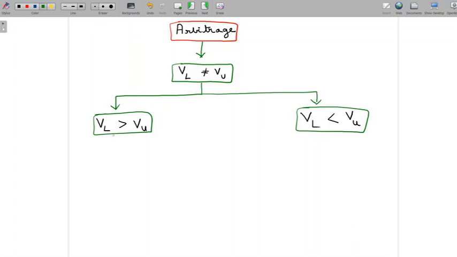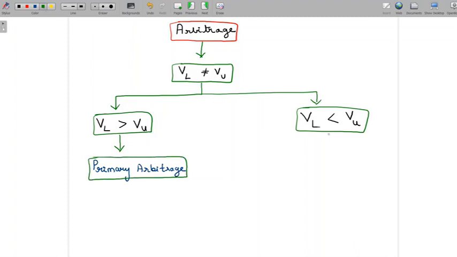So either the levered firm is higher in value than the unlevered firm or is lesser in value than the unlevered firm. Now, if the levered firm is higher in value than the unlevered firm, we do what we call primary arbitrage. So the way in which the arbitrage will be carried out is called primary arbitrage.